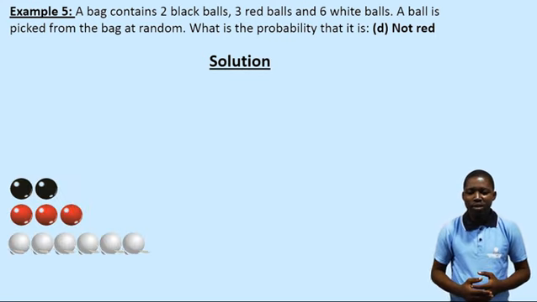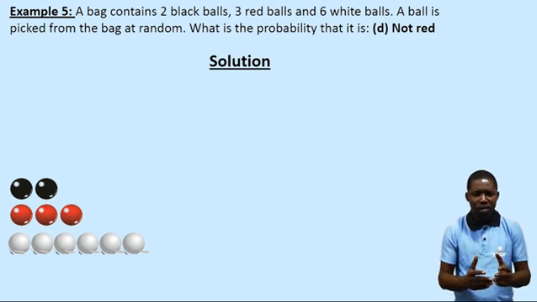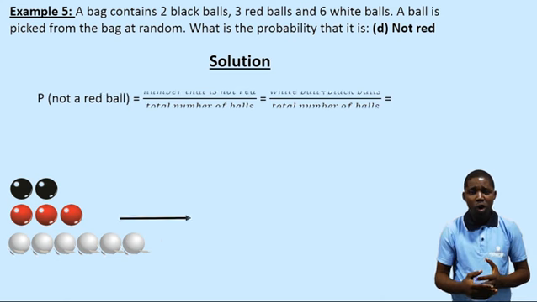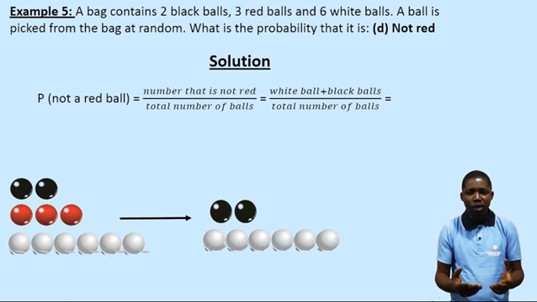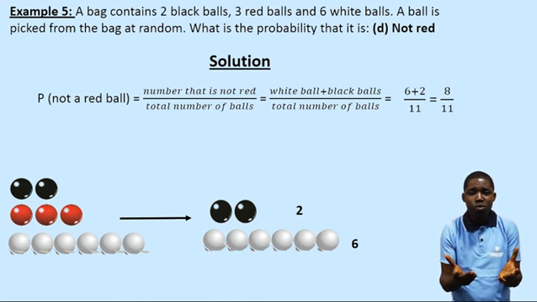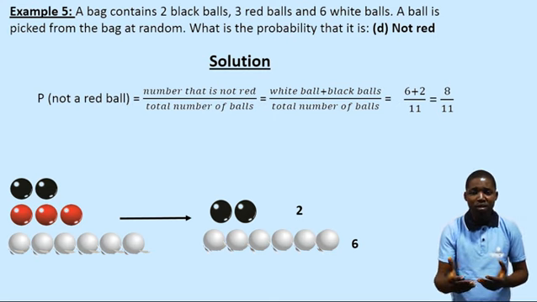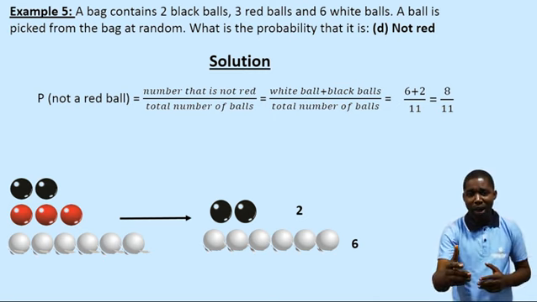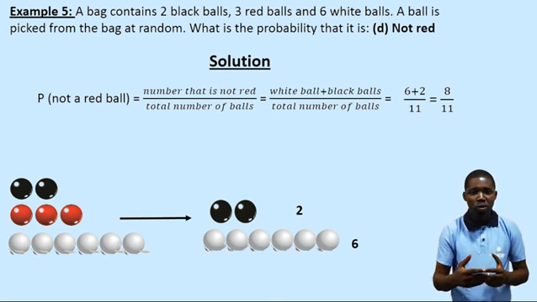The fourth question is asking for probability not red. If it is not red, it is what? In the bag we have black, red, and white. So if it is not red, it is either black or white. So how many black do we have? 2. How many whites do we have? 6. So we add the 2 and the 6 because we can pick either of the 2 balls. 2 plus 6, that is 8. So the number of required outcome, which is either black or white, is 8 over 11.